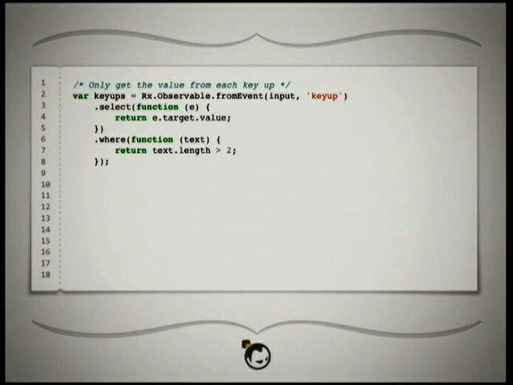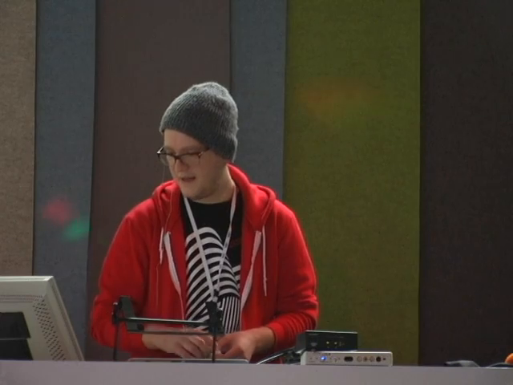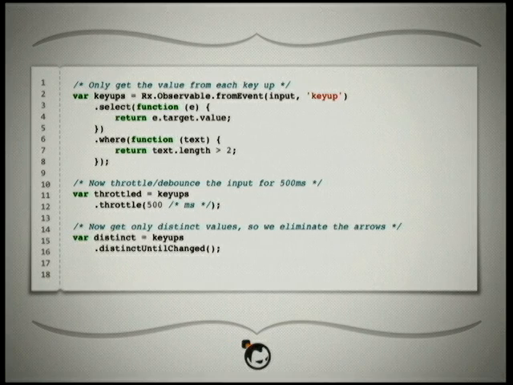So in this example, we're going to just take an input field and monitor for the key up event. Every time we get that event, we're going to call this select, which is going to get the event and abstract the value. And then we're going to emit values only when the value of that is greater than 2. And then we can basically compose that as well. So now we can throttle that to every 500 milliseconds. So no matter how many values we get during a 500 millisecond period, we're always going to fire the last one. And then we can build another off of that by composing it and call this distinct until changed method, which will not change that value until we get the new value. So even if you get the same ones, it's not going to continue propagating those.